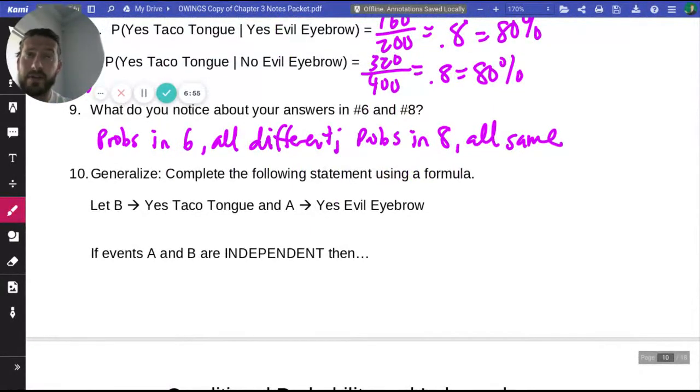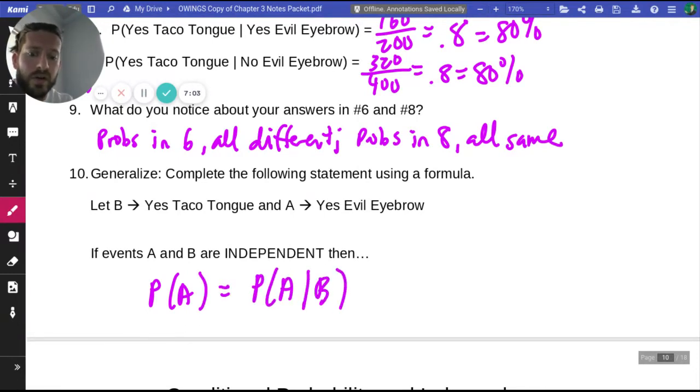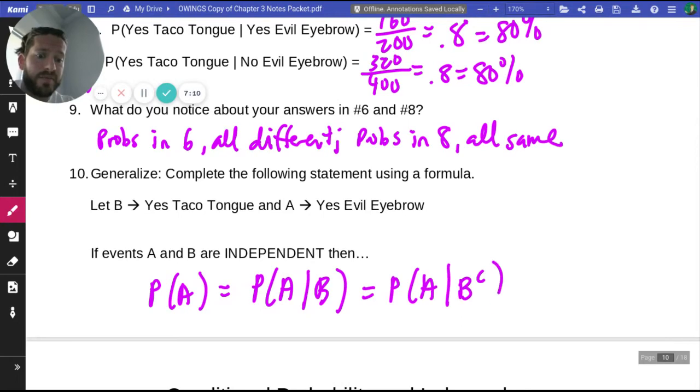If two events are independent, then the probability of A is going to be the same whether we're told that B is true or if we know that the complement of B is true. And those vertical lines are given. That tells us conditional probability.